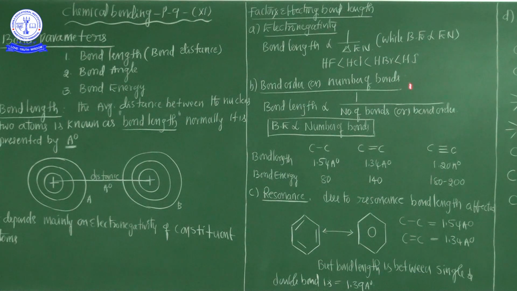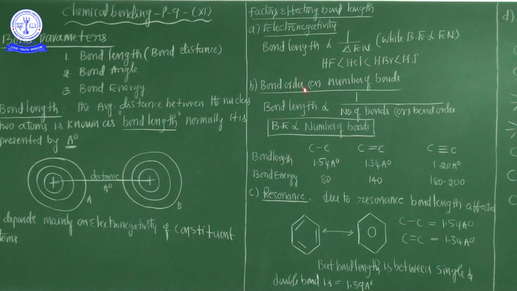But another important point: bond energy increases in between the two atoms. When bond energy increases, the electronegativity value also increases. But when bond length increases, the electronegativity value decreases.